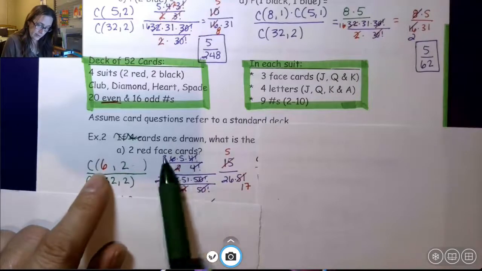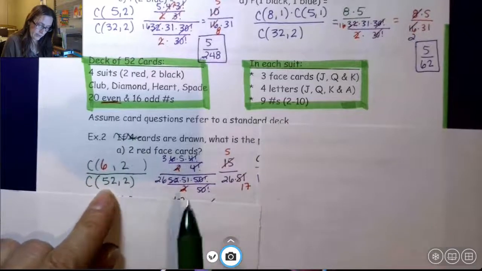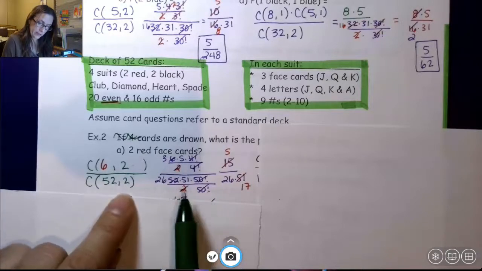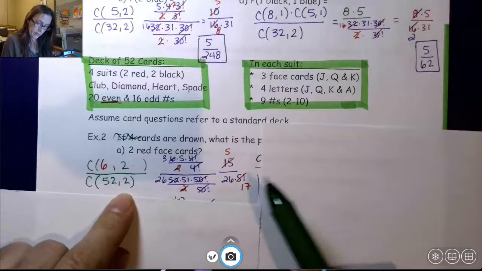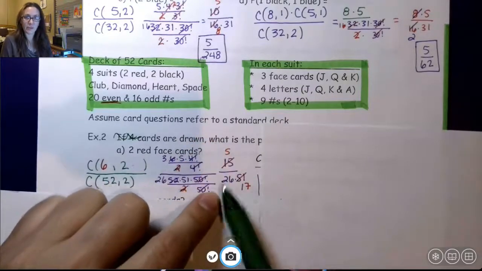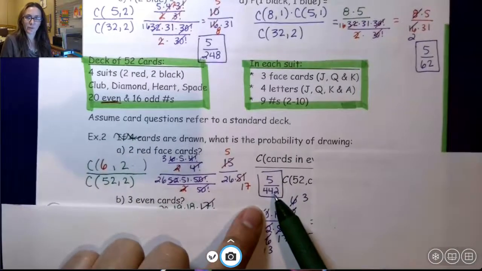Those are going to cancel and simplify, end up with 15. 52 minus 2 is 50, so I go 52, 51, 50 over 50 factorial times 2 factorial. Those divide out, and I get 26 times 51. Well, 15 and 51 are both divisible by 3. 5 and 17. You get 5 over 442.